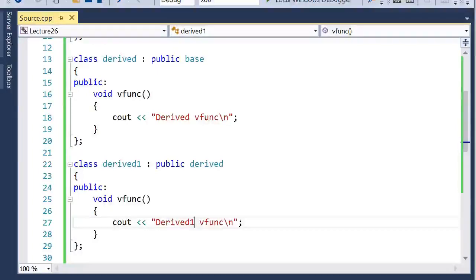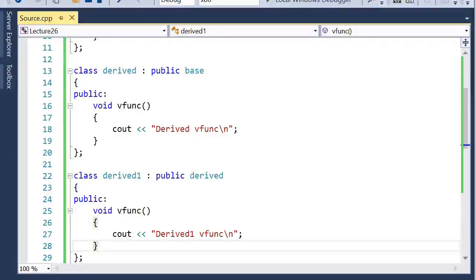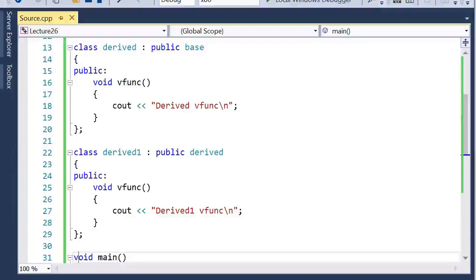Now in this case, this v function is virtual, and when you are using multiple inheritance, this v function again becomes virtual. So the virtual nature of this v function remains in case of multiple inheritance. In the same manner, if you are creating multiple classes and deriving them from the previous derived classes, the virtual nature of this function will remain the same.